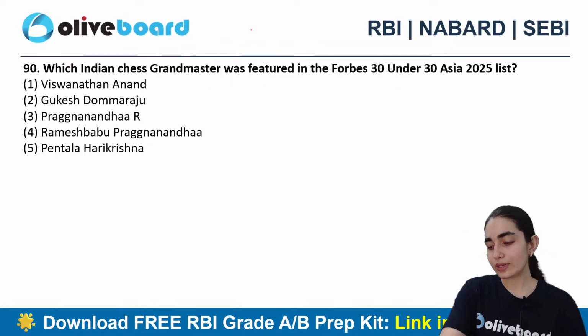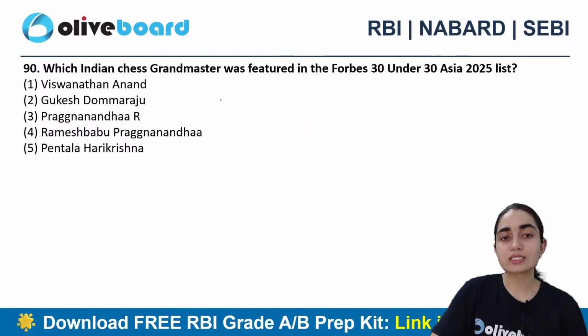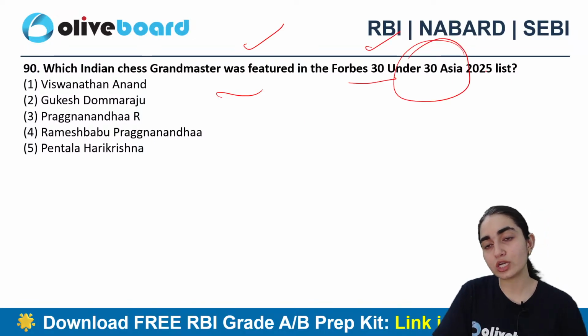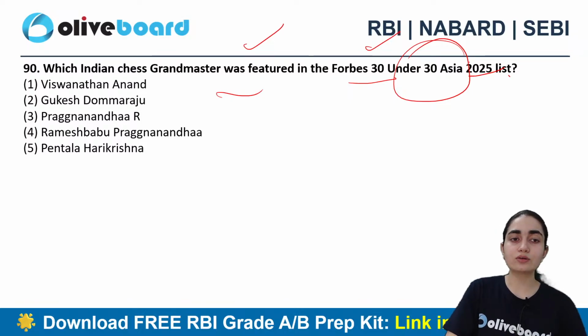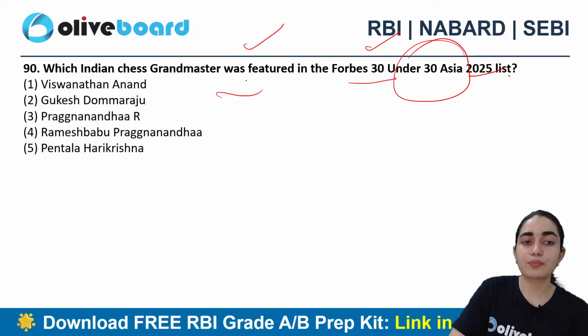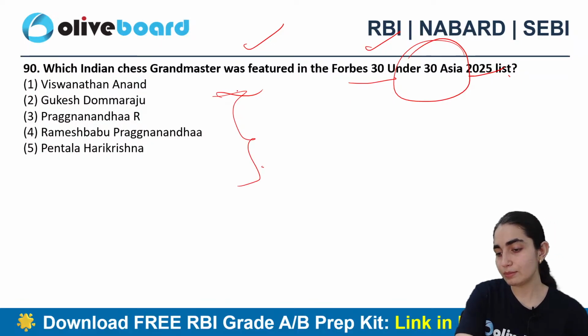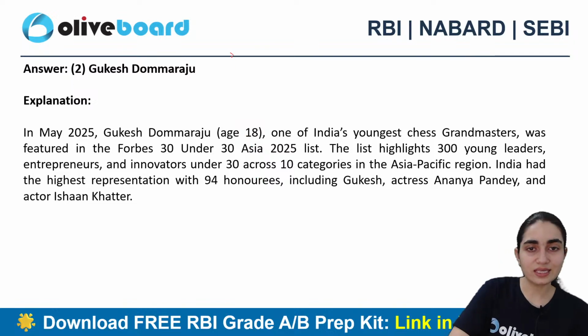Good. Next question says, which Indian chess grandmaster was featured in the Forbes 30 Under 30 Asia 2025 list? Viswanathan Gukesh? Is it Praggnanandhaa? Is it Ramesh Babu? Or this Pentala Harikrishna? Who's the one? Is it A, B, C, D, E? Okay, anyone else who wants to answer this question? B. All right, so B is the correct answer, right?